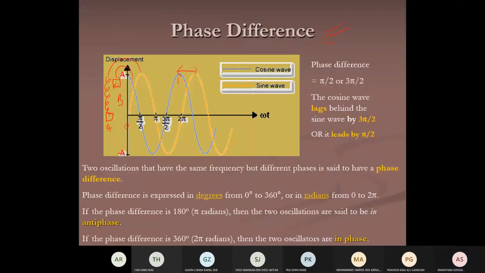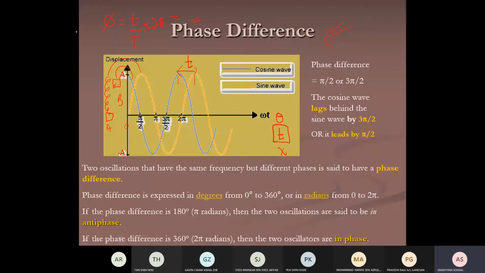The crest and crest separation. If omega t is in terms of theta, here they put omega t is actually theta. Sometimes it will be in terms of distance, but normally in oscillation it will be in terms of time. If it's in terms of time, crest to crest, check the time interval, how much, t. Then how do you find the phase difference? Same formula like last time, right? The phase difference is t over period times 2 pi. You get the phase difference.